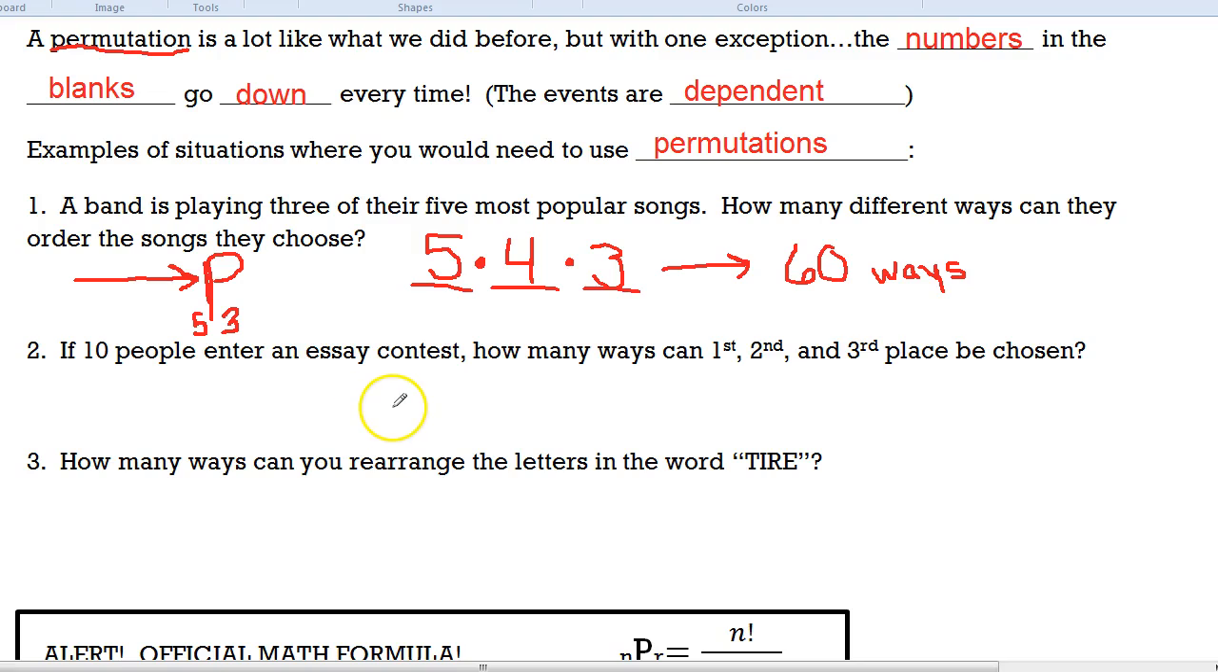How about if 10 people enter an essay contest? How many ways can you choose first, second, and third? Well, any of the 10 people could win. So there are 10 people who could win. But as soon as first place is chosen, that only leaves 9 essays left for second place. Because you can't win first and second. That's just weird. Can't do that. So, as soon as you've chosen second place, now 2 of the essays have been chosen, so there are only 8 choices left for third place. So you end up getting 10 times 9 times 8, so that's going to give you 720 ways that you could do it here.